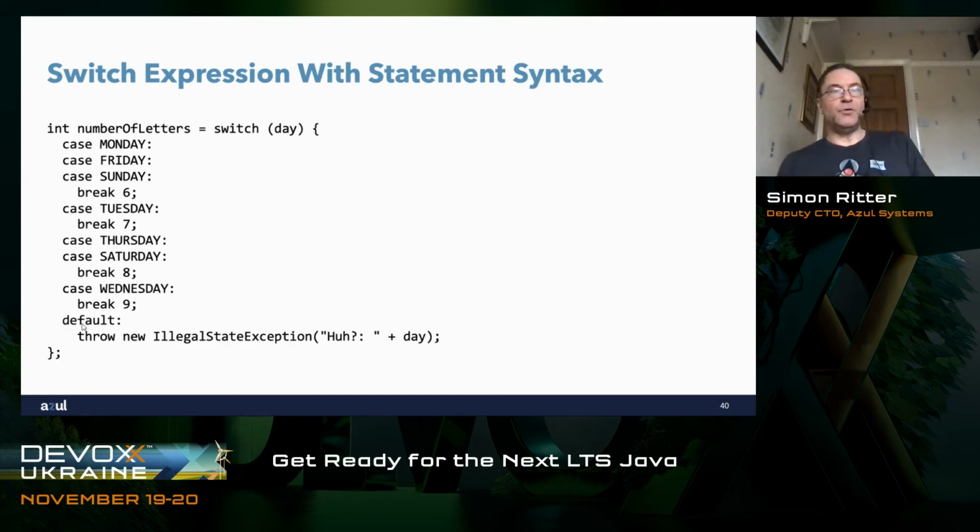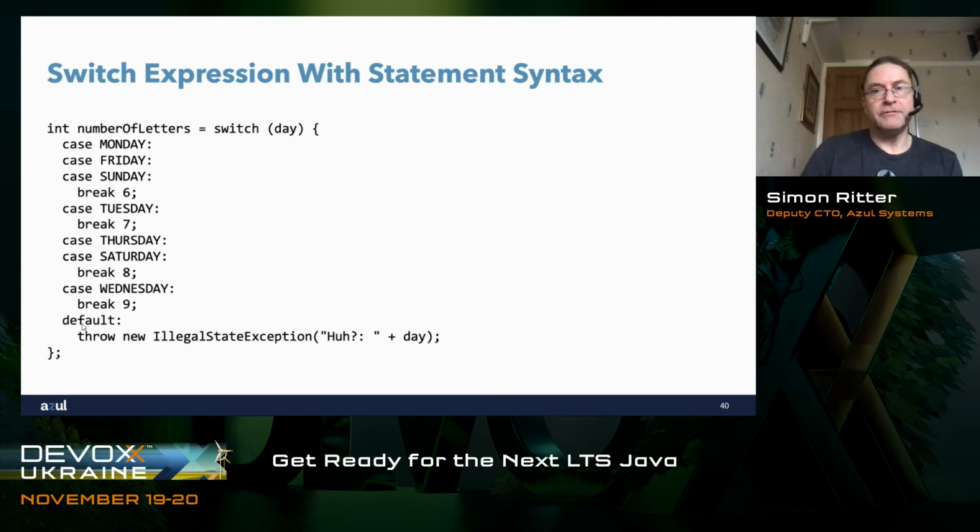We can, if we want to, combine the old style syntax with the new style switch expression. Again, we can take switch on day, we can assign the value of the return to number of letters, but this time we'll separate out our cases onto individual lines. But this time, rather than using the arrow operator, the developers decided to overload the break keyword. And you can use break in a couple of different ways in Java.